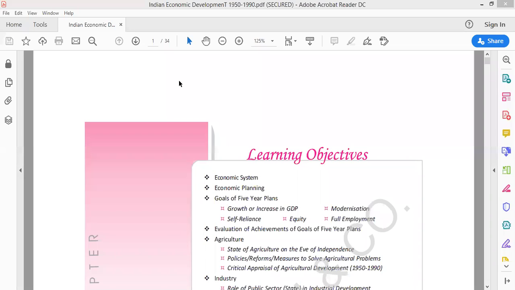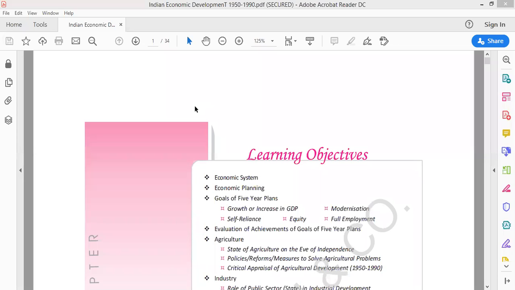We are doing the unit 1950 to 1990, where we have already covered that agriculture being a major concern of Indian economy, we must take some serious steps for agriculture.